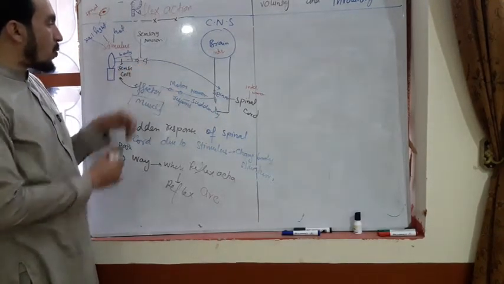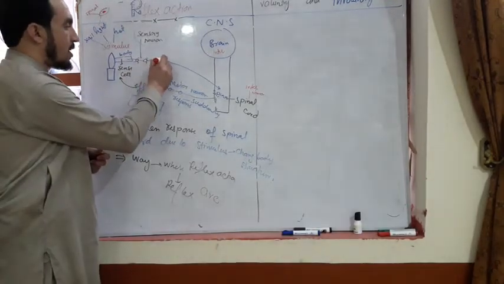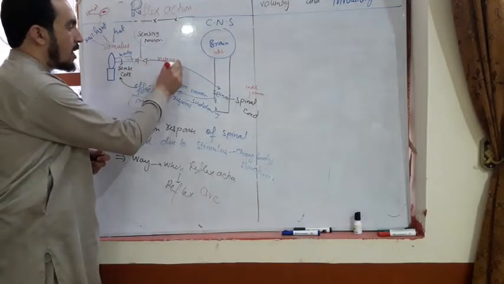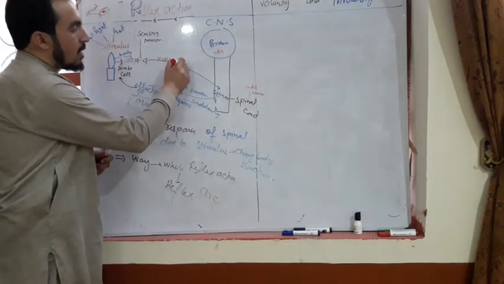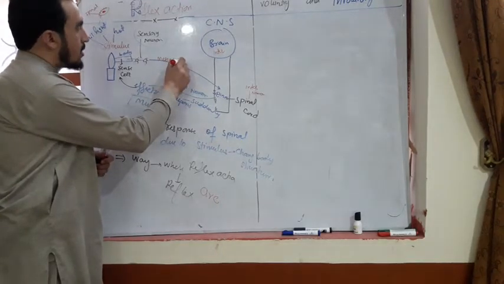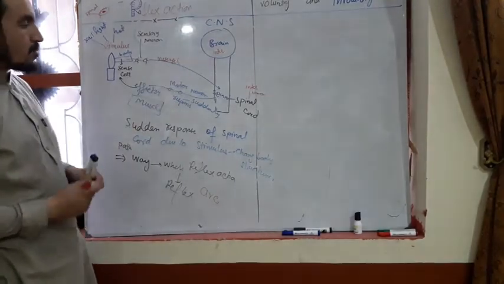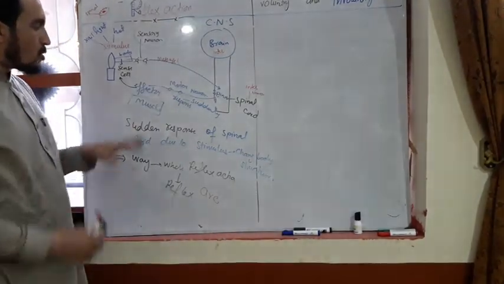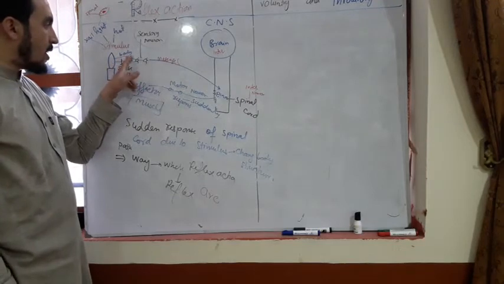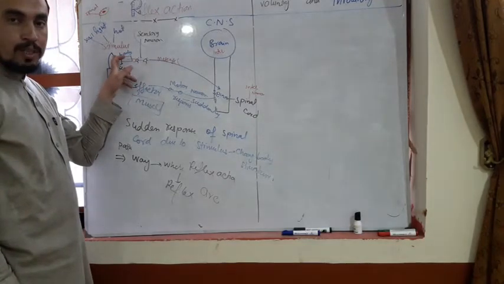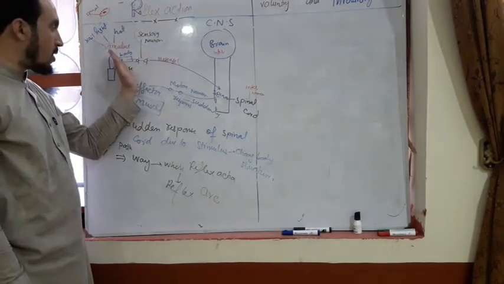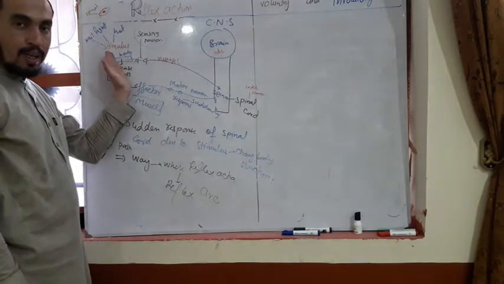Sensory neurons convey the message, and the message is called response. So it is very easy. The hot object is attached, and it is detached from the body.